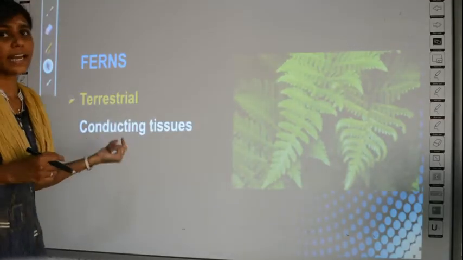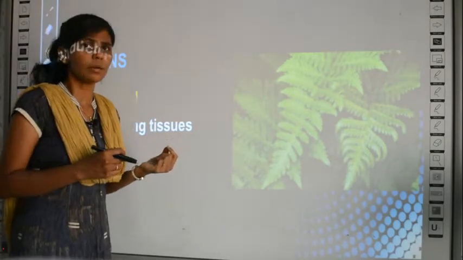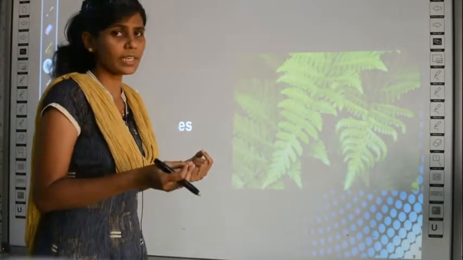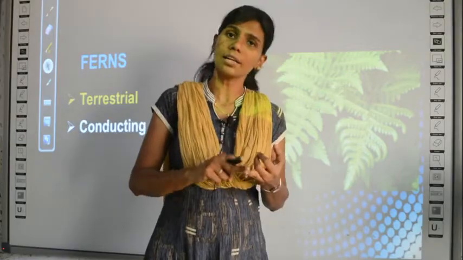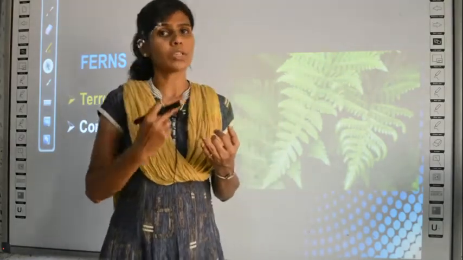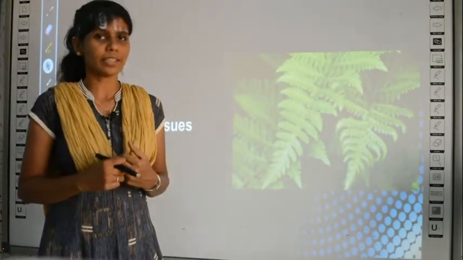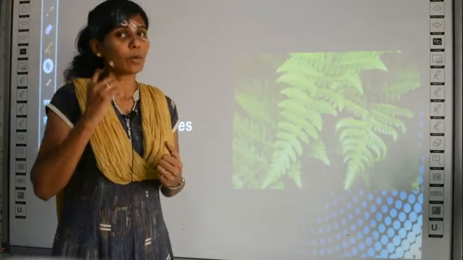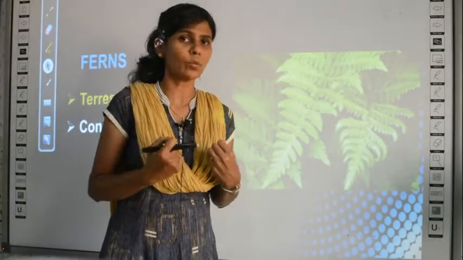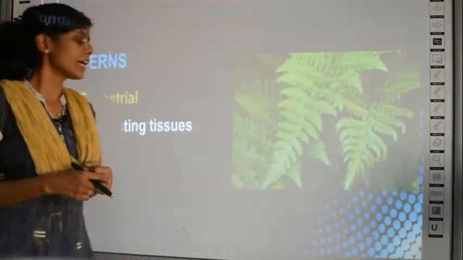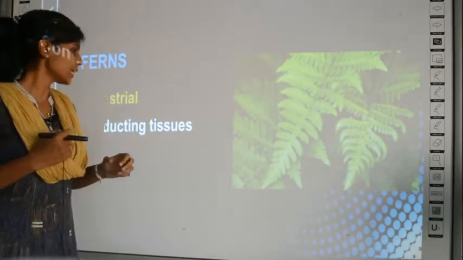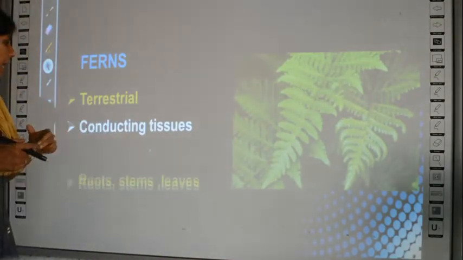And then they have conducting tissues. The remaining two groups we have studied, the algae as well as the liverworts and mosses, lack proper conducting tissues for conducting water, but ferns have conducting tissues. They can conduct water just like the higher plants.